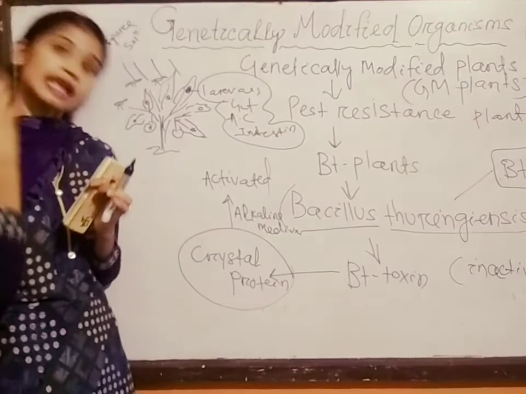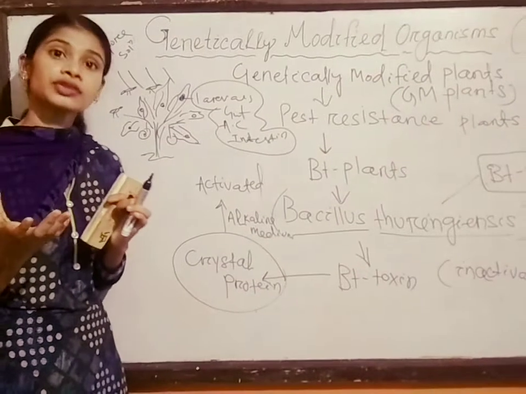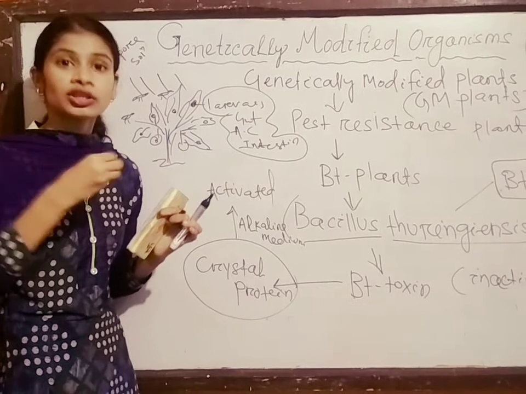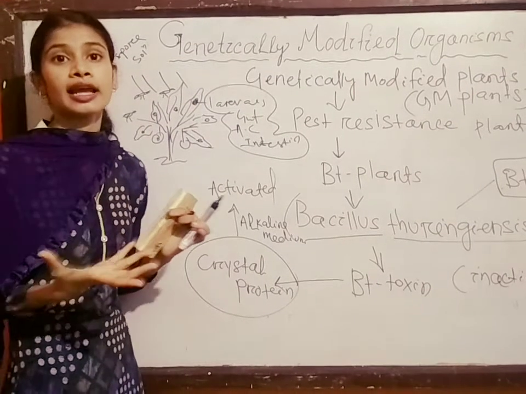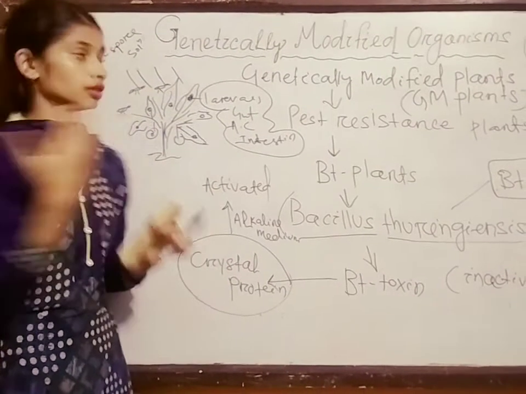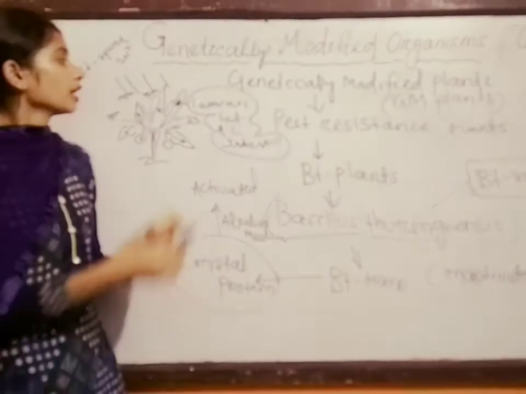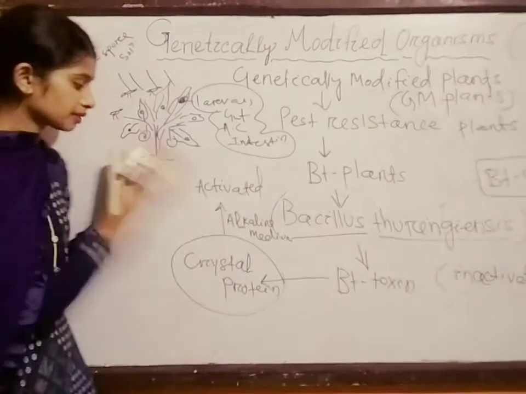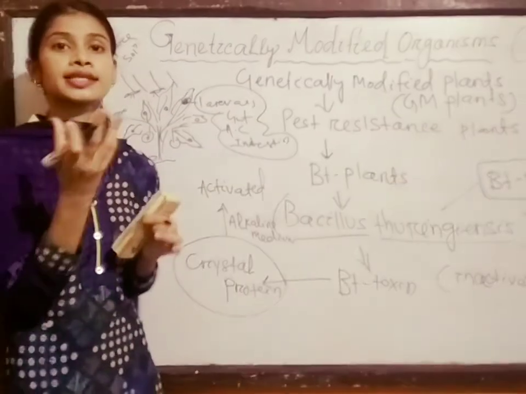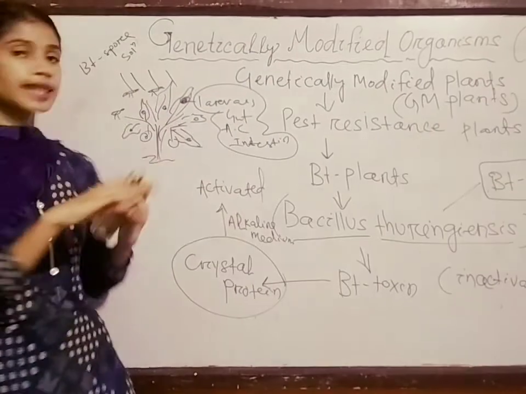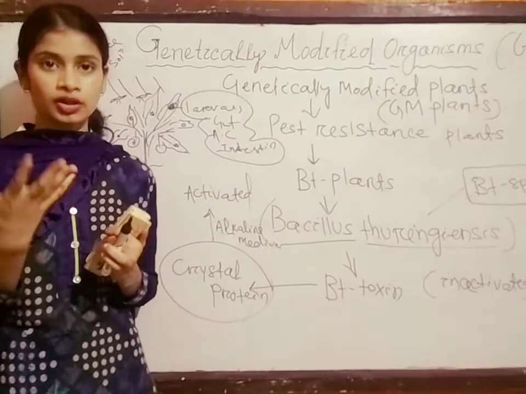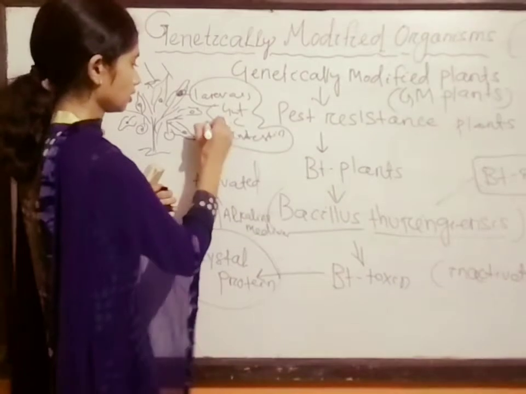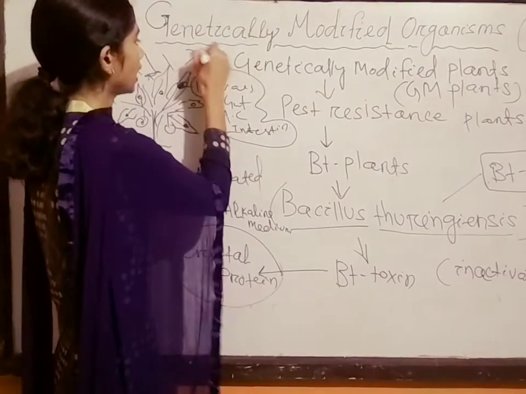Inside them the crystal protein will be produced, and it will get activated when it comes in contact with the gut or alimentary canal of the insect larva. When the larva gets the Bt toxin, the activated form of the protein, the intestinal cells, the gut cells get lysed, and the larva dies.